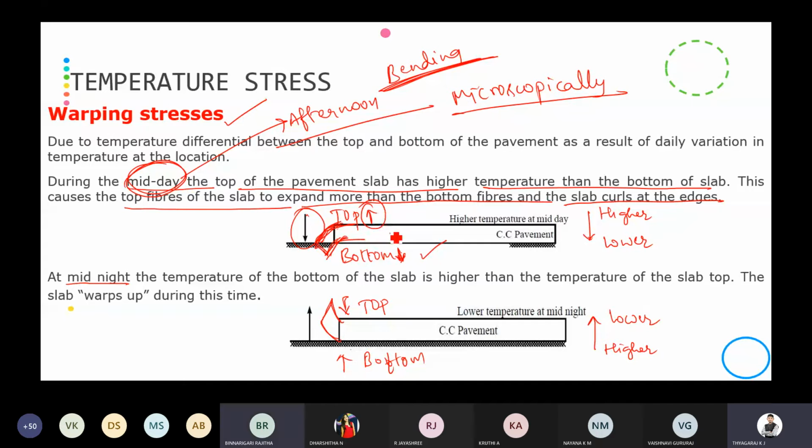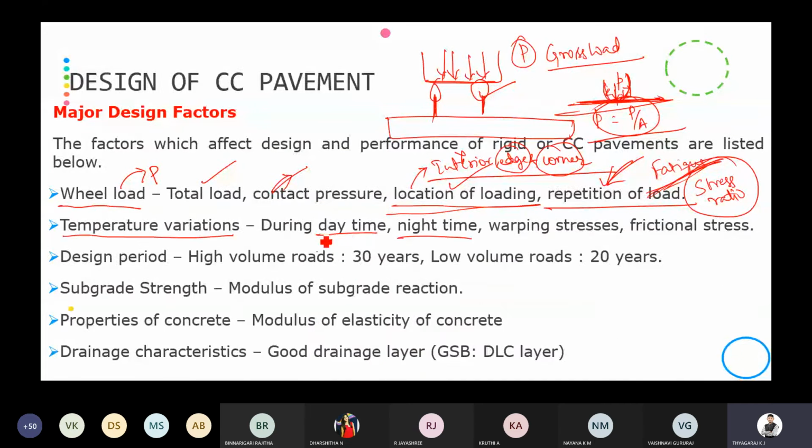So remember, during daytime the slab bends downwards, during night time the slab bends upwards. Because of that, during daytime and night time the warping stresses are going to form. Then comes the frictional stress.